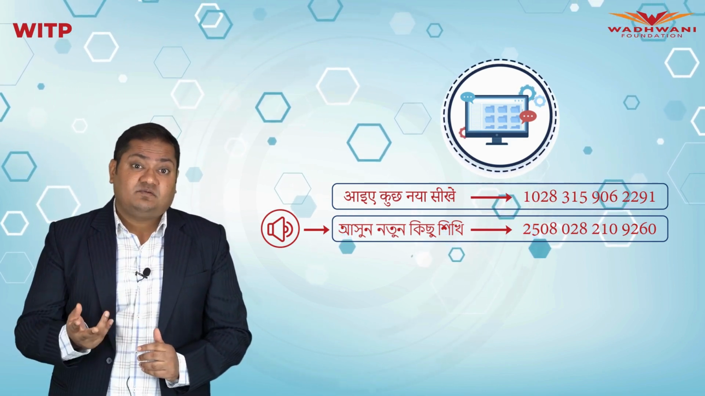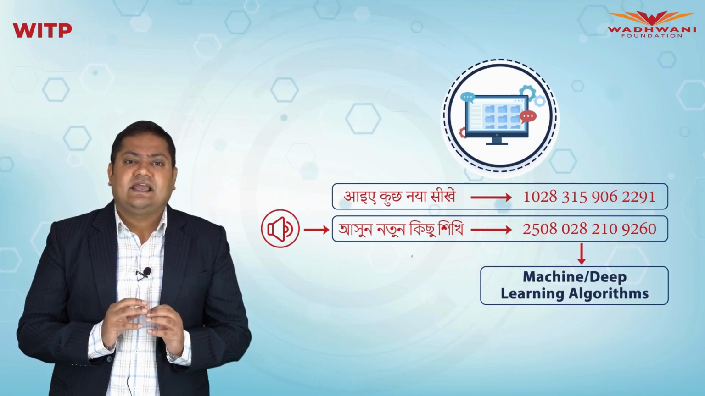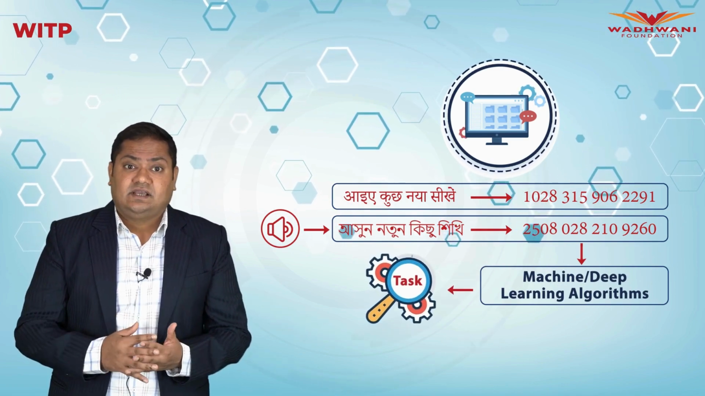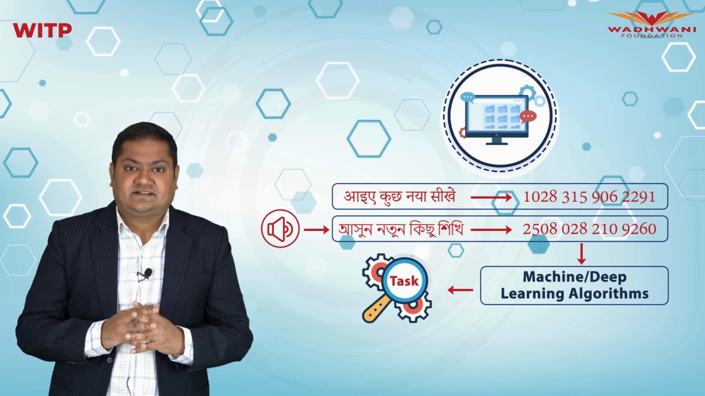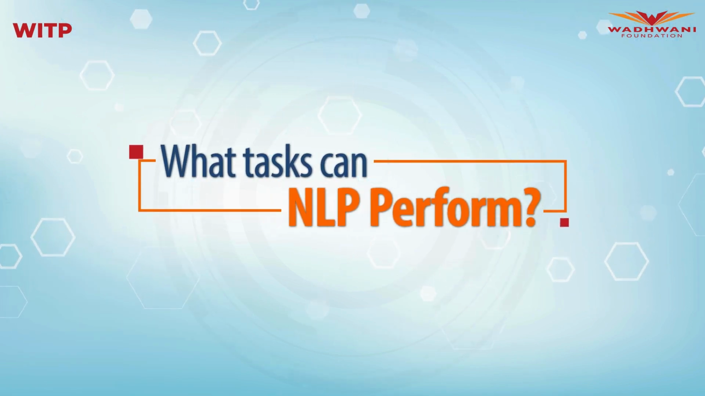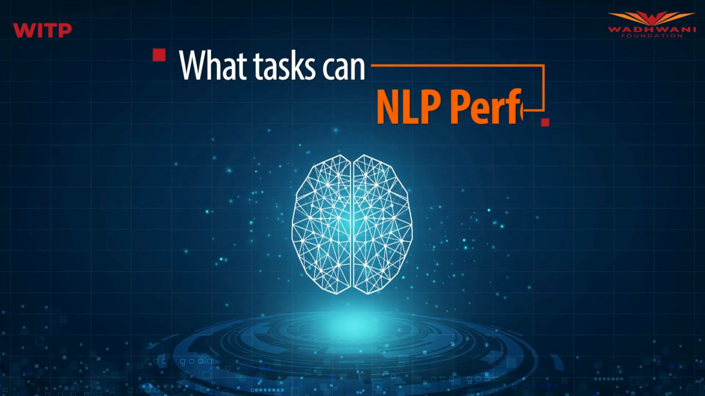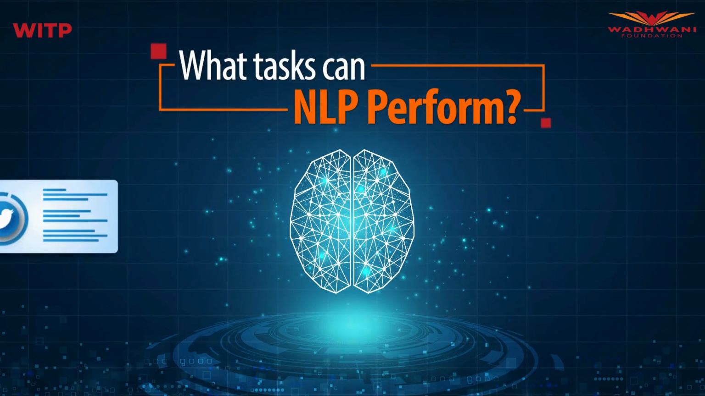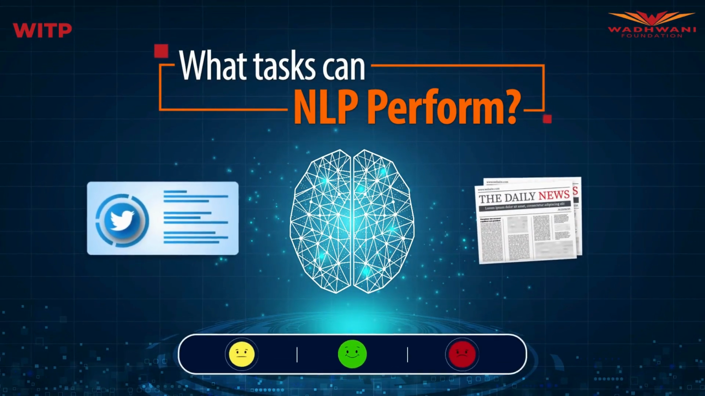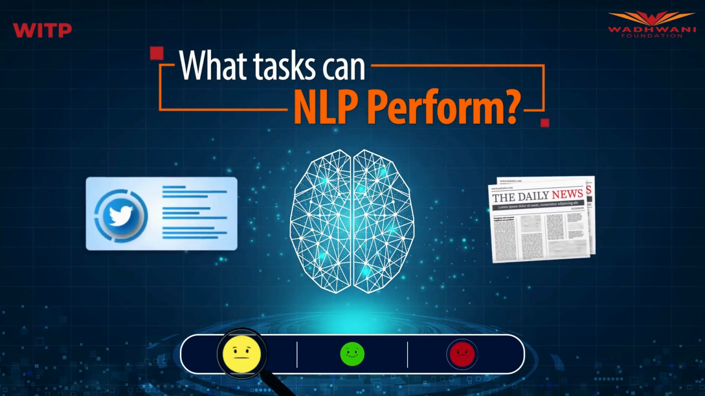Once our text is converted to numbers, we use certain specialized machine learning and deep learning algorithms to train them for specific tasks using large amount of data. So what are these tasks that we can train our machine learning or deep learning algorithms for? We can train them for sentiment analysis. Given a tweet or a newspaper article, we will get to know whether the text is displaying a positive, a negative, or a neutral sentiment.